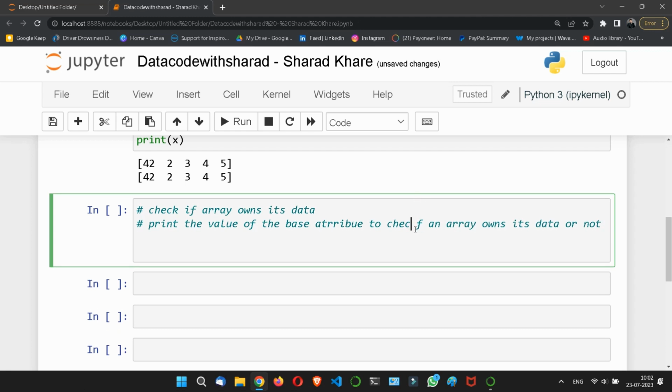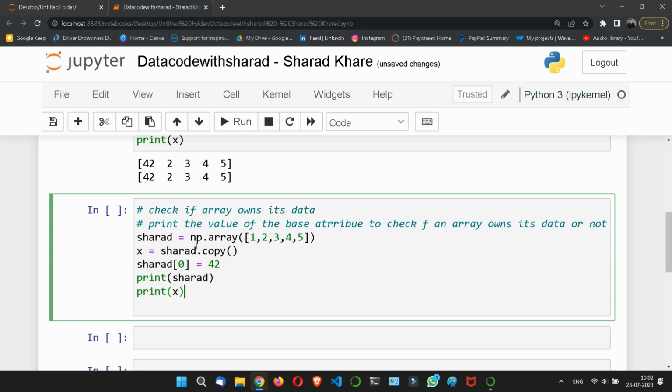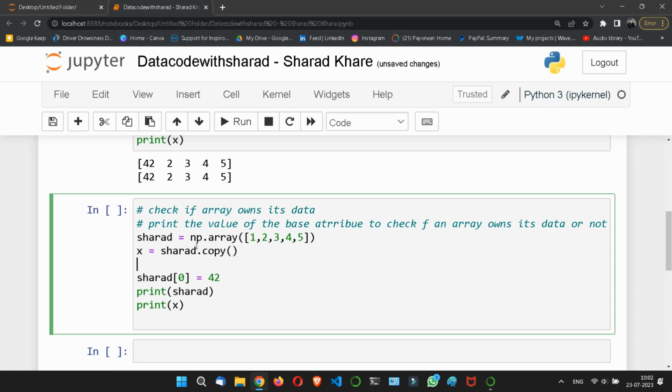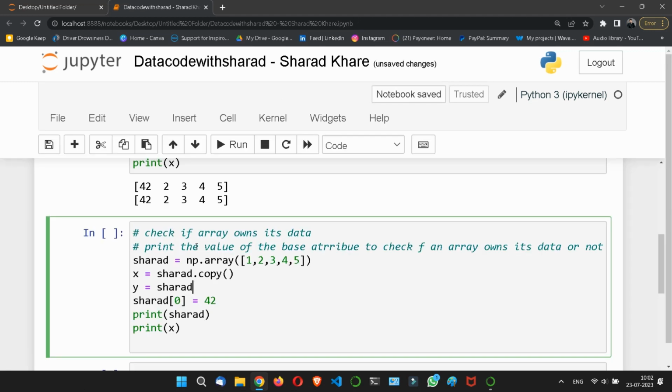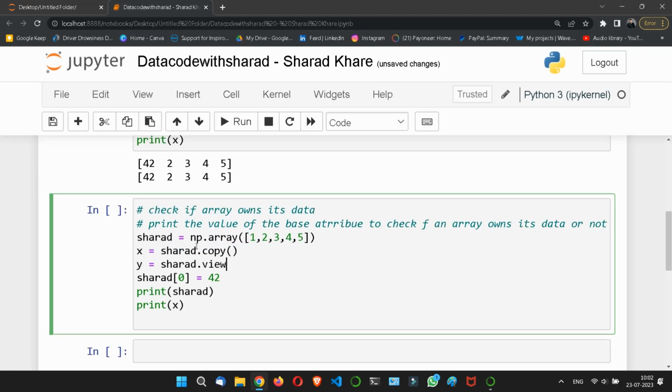Let me paste the same thing. Sharat is np.array 1 2 3 4 5, same example I am taking. Let me do x is equal to sharat.copy(). Now I'll take one more variable y, and here I'll do sharat.view().